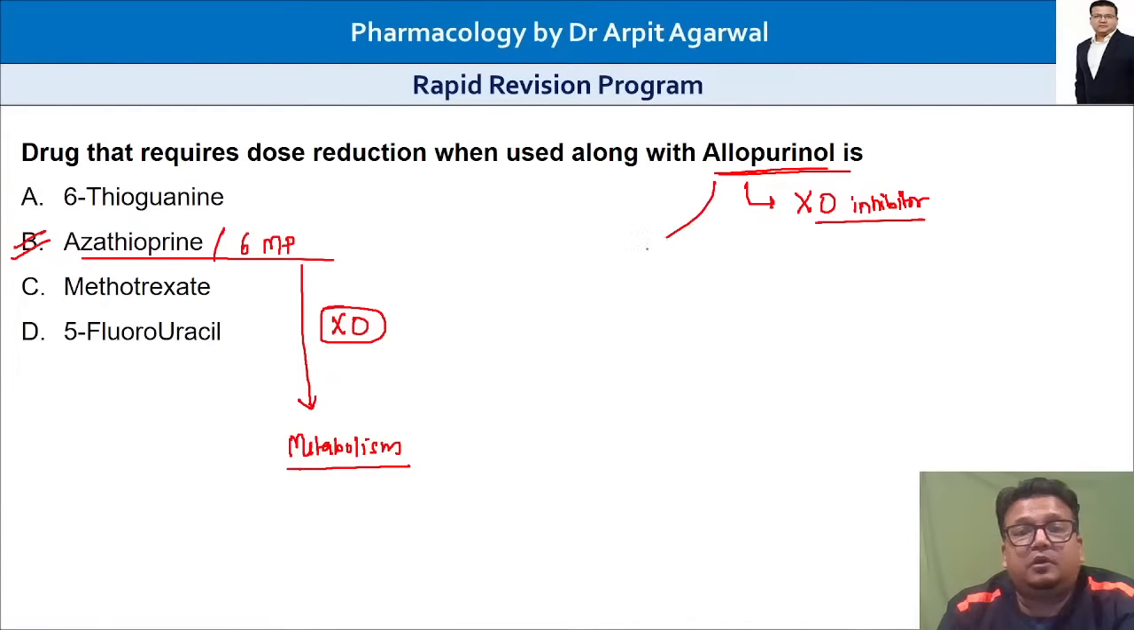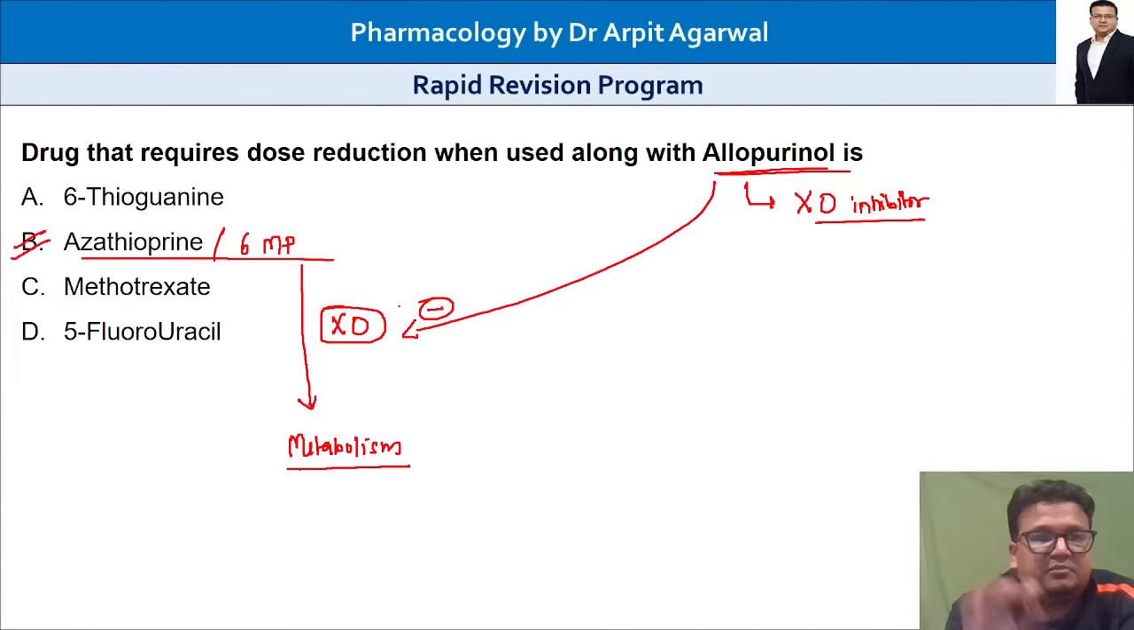So allopurinol will inhibit this enzyme, so the metabolism of 6-MP and azathioprine will decrease. Their level will increase, and that will cause toxicity. So we have to reduce the dose of azathioprine or 6-mercaptopurine if allopurinol is added.